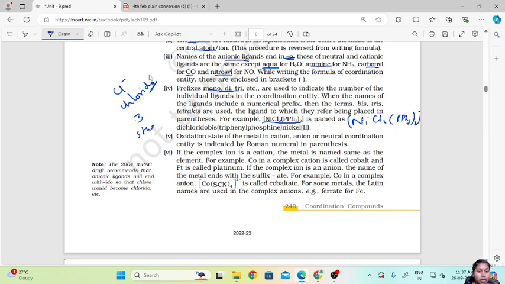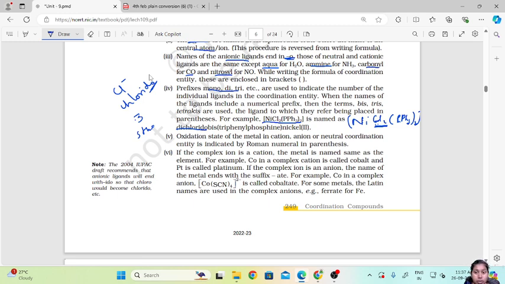First we have to write the anion. Okay, that is dichlorido. Then we have to write in alphabetical order. According to alphabetical order, who comes first? C comes first, then P, right? So in alphabetical order we will write the chlorine first. Since it is an anion, it will end with O, so it is dichlorido.